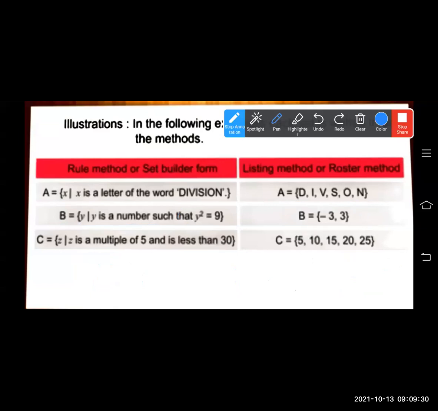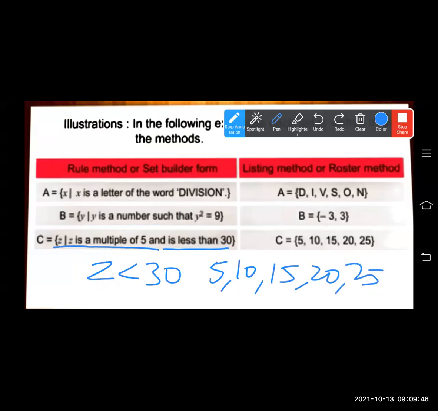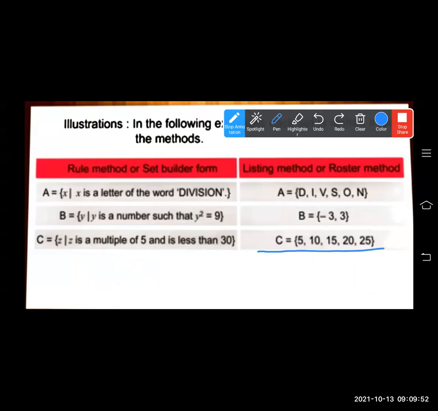In the next example, C is equal to Z such that Z is a multiple of 5 and is less than 30. Z is less than 30 and it is a multiple of 5. So we will start with the table of 5: 5, 10, 15, 20, then 25. Less than 30 means 25 is the last number. So the set C is 5, 10, 15, 20, 25.